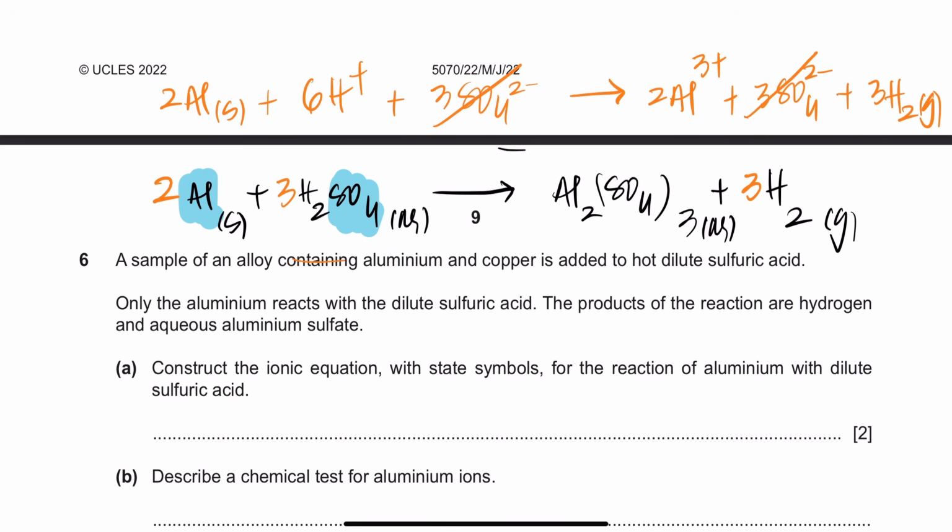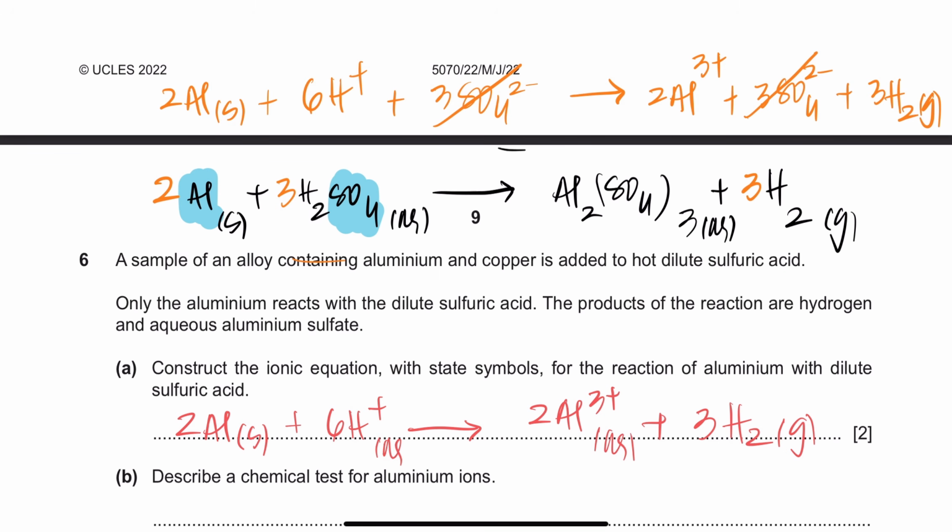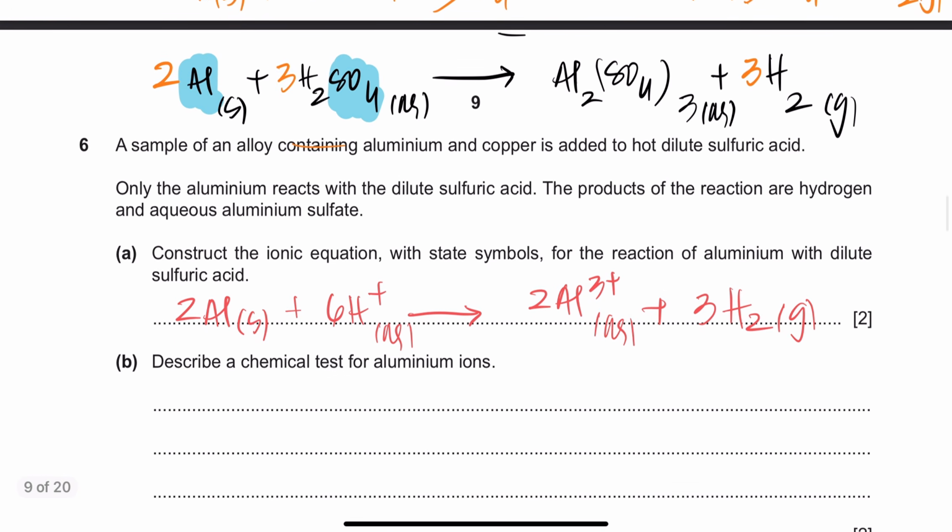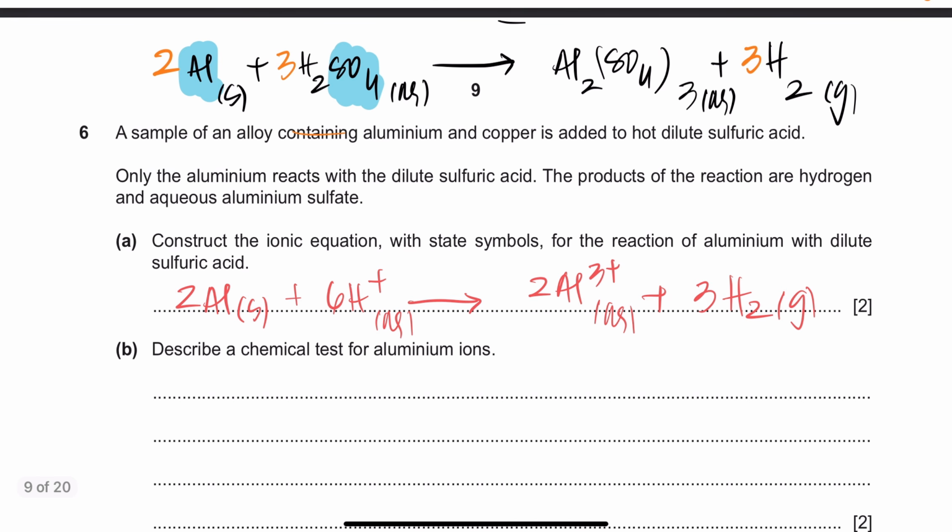So what is your ionic equation? It's going to be 2Al solid plus 6H pluses, and that's going to give you 2Al3 plus and 3 hydrogen gas. So hydrogen is a gas, that's going to be aqueous, that's going to be aqueous, and that's solid. And you see both hand sides with the charges are balanced. So 2 times 3 is 6 plus, and 6 times 1 is 6 plus. And 2 aluminums, 3 times 2 is 6 hydrogens and 6 hydrogens. So everything is balanced and all that good stuff.